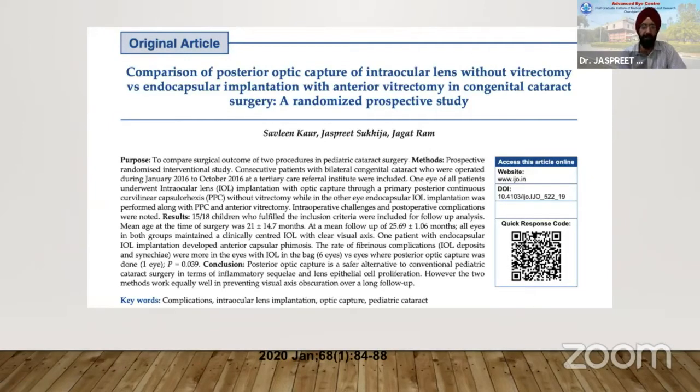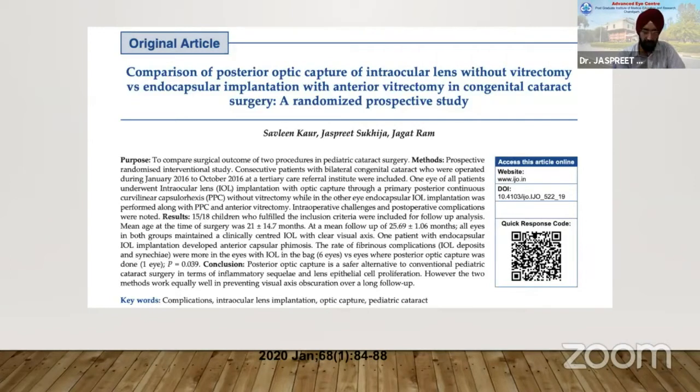Now the modifications which have been talked of in the literature are in the form of anecdotal case reports or short series of maybe 4 or 5 patients. In all those patients, they did anterior vitrectomy and then a posterior optic capture. What I'm going to talk about is posterior optic capture, where you have an optic which goes behind the posterior capsule and the haptics are in the bag. This is done without an anterior vitrectomy.